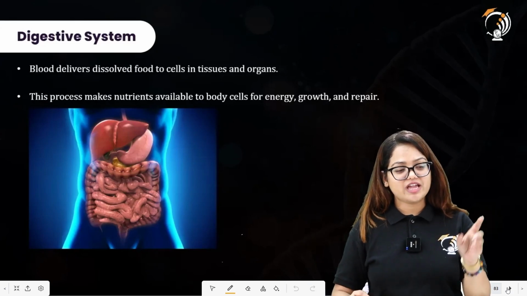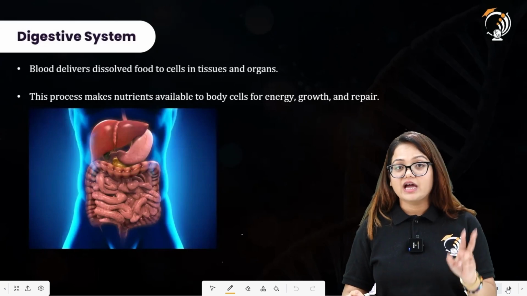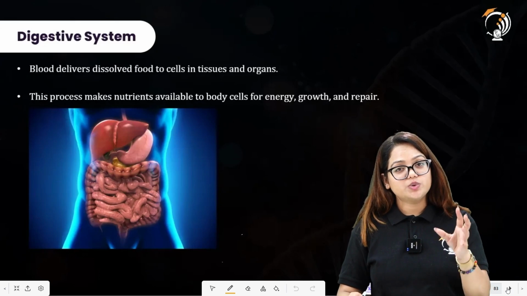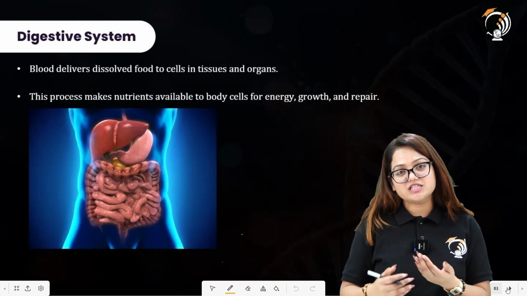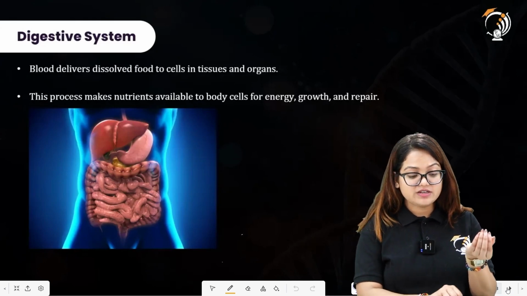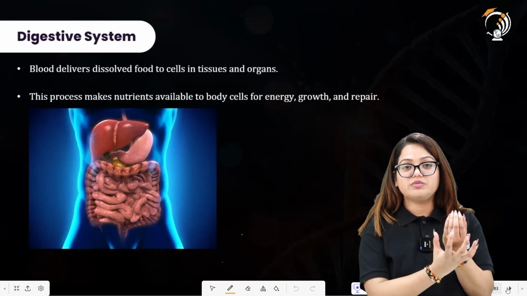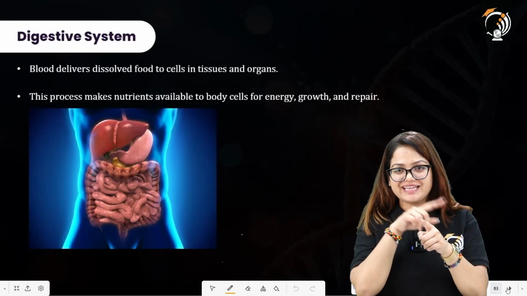Alright, so first we have provided the blood with the nutrients, with the food components here. Then another factor that needs consideration is that during the process of breathing, we are providing the blood vessels with oxygen. So let us assume that this is the alveoli here, and alveoli are richly supplied with blood vessels. In this manner, the oxygen is getting into the blood through the process of breathing in and breathing out.